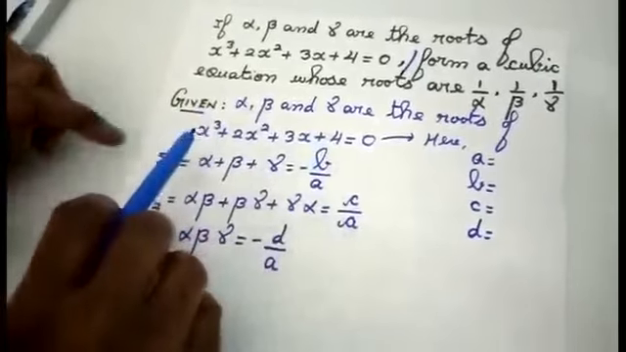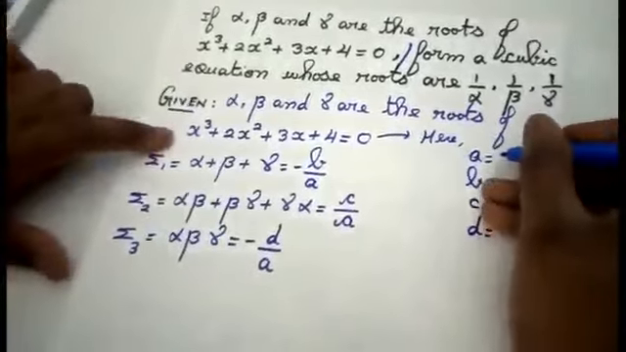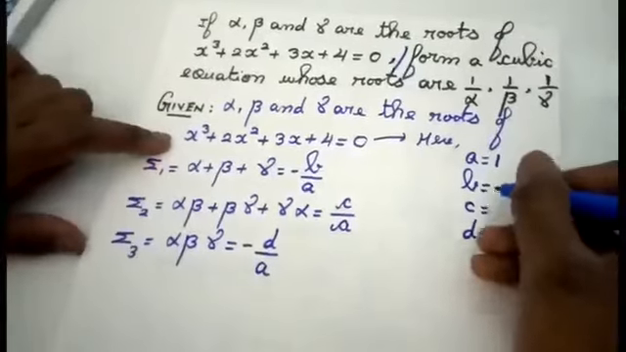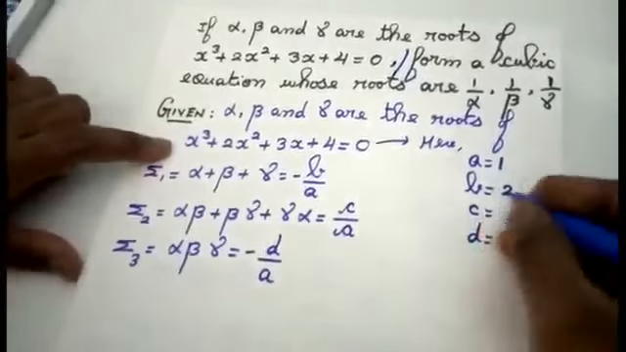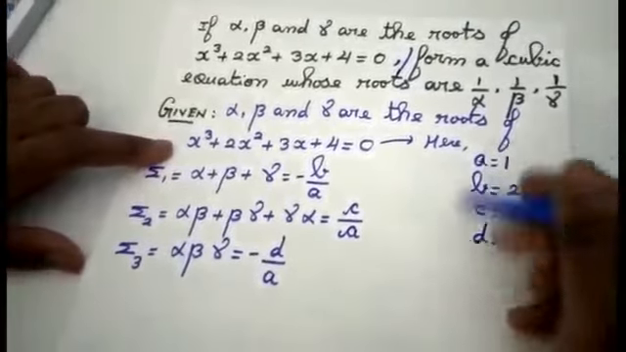So what is the value near to x cube? The coefficient of x cube is 1, coefficient of x square is 2, coefficient of x is 3, constant is 4. So I am getting these values.